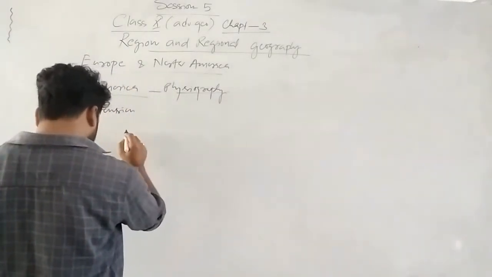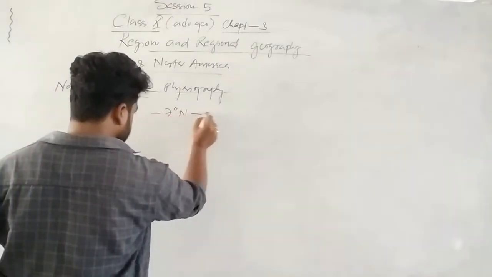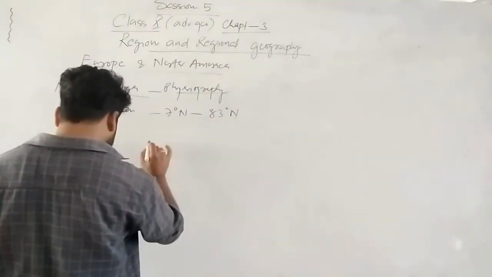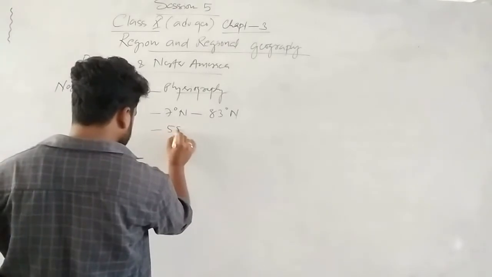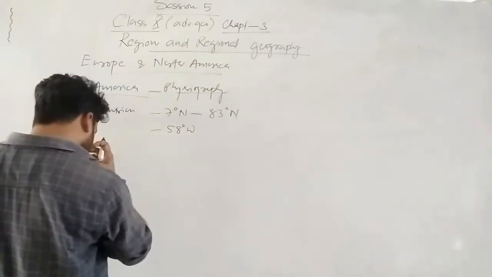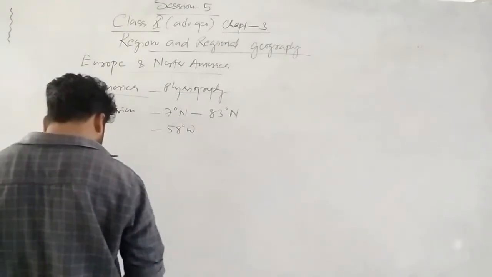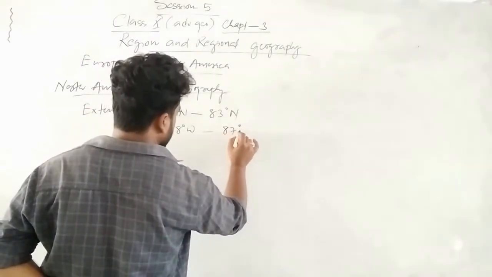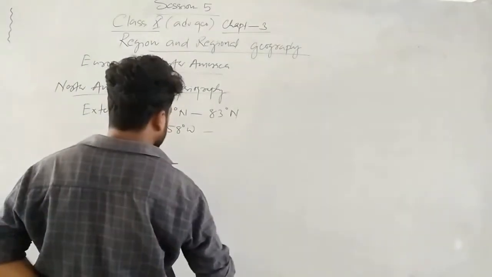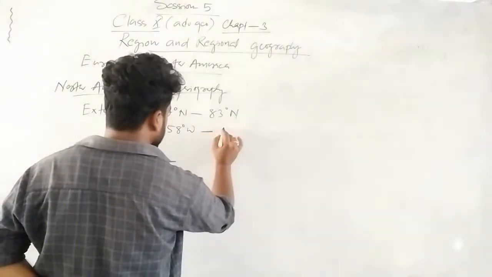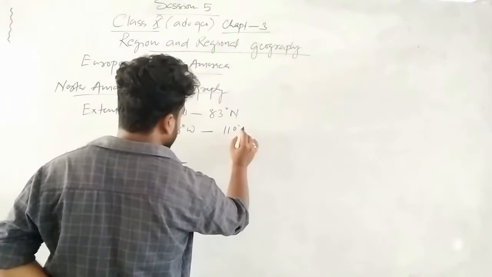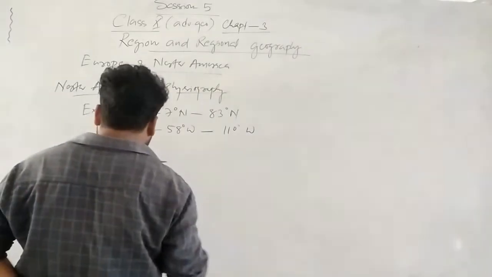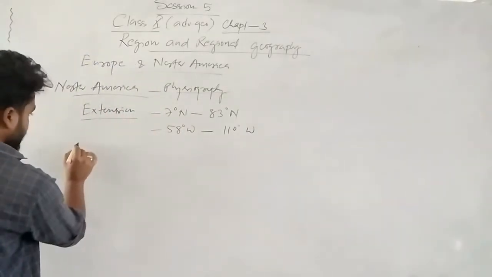That is 7 degrees north to 83 degrees north. Again, 58 degrees west to 110 degrees west. Okay, so that is actually the extension, and we will see what the total land surface is.